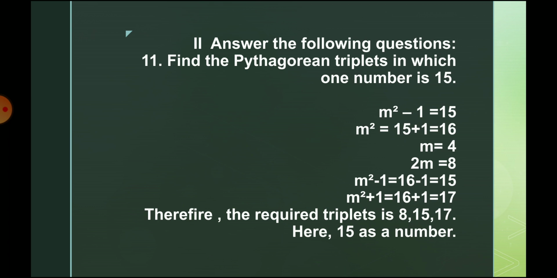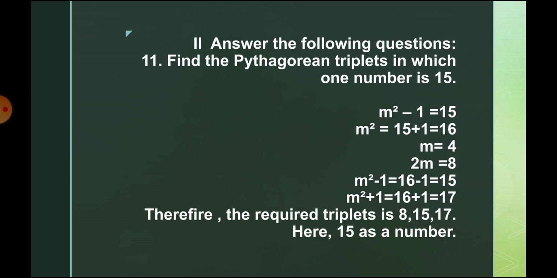See the second Roman letter. Answer the following question: find the Pythagorean triplets in which one number is 15. A Pythagorean triplet has the general form 2m, m square minus 1, and m square plus 1. Let us substitute the value 15. So m square minus 1 is equal to 15, and we are going to find the value of m.